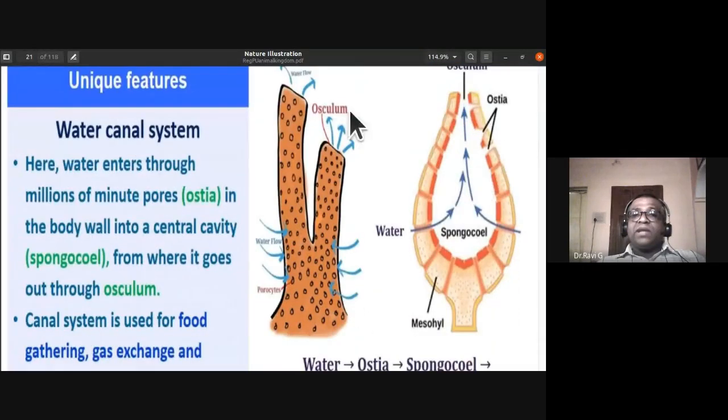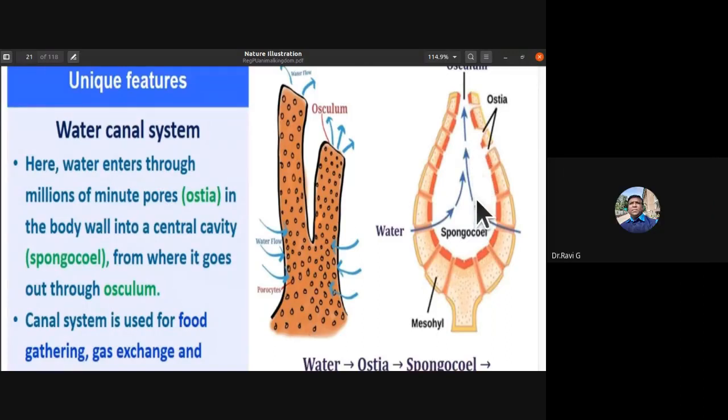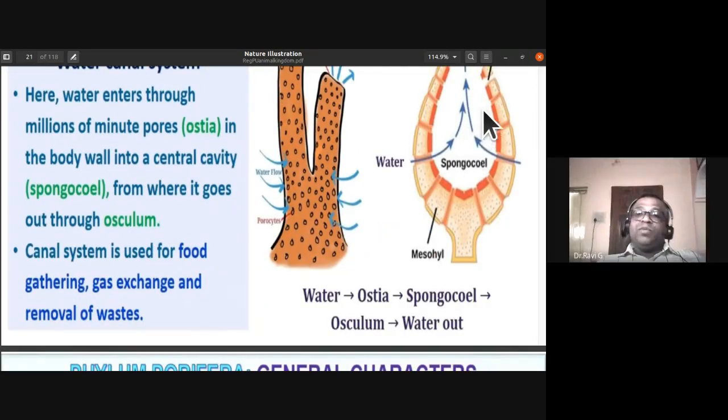So the water canal system you can notice here. The water enters through these minute pores, which we call ostia. They enter into the spongocoel and exit out through the osculum. So water enters through millions of minute pores, that is ostia in the body wall, into a central cavity called the spongocoel, from where it exits out through the osculum. This water canal system is used for gathering food, gaseous exchange, as well as removal of waste.